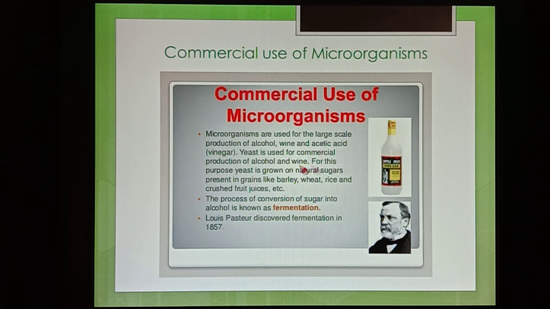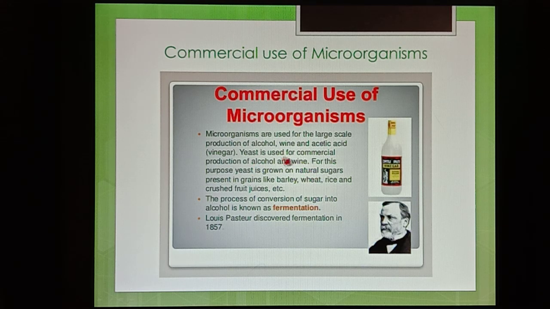Some microorganisms like yeast, a single-celled fungus group, will help to make alcohol and wine, and some bacteria will help to produce acetic acid. So here you want to remember, under commercial use of microorganisms, both fungi and bacteria are used. Fungi are useful to get alcohol and wine, and bacteria are used to make acetic acid. And yeast is a fungus. So it is used for commercial, meaning very large-scale production of alcohol and wine.